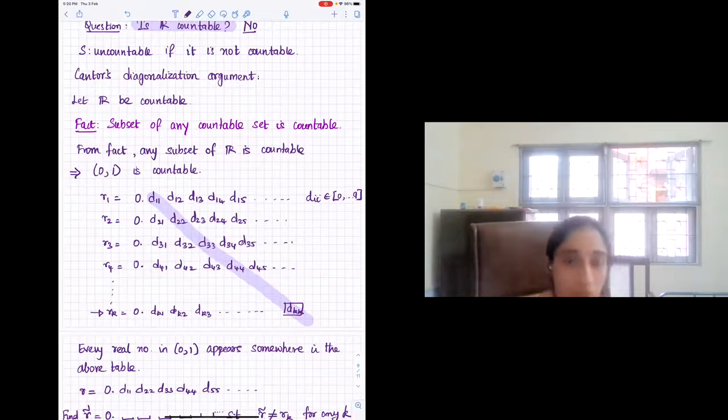So one way to think about it is, in the end, how does a machine read whatever problem you want to solve? Everything is in bytes. Okay? At the end of it, no matter what programs you write in C, C++, Java, whatever high-level languages you use, in the end, everything will be encoded in zeros and ones. So what we have is a binary string. Right? So every problem you can encode as a binary string. And what you want to ask is, look at the set of all infinite length binary strings.